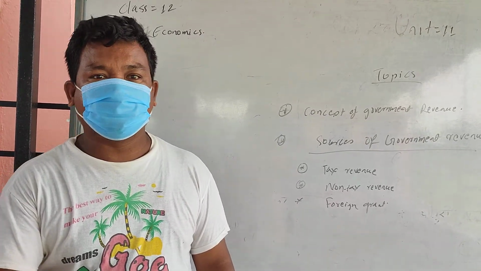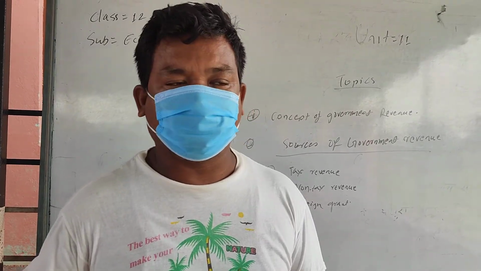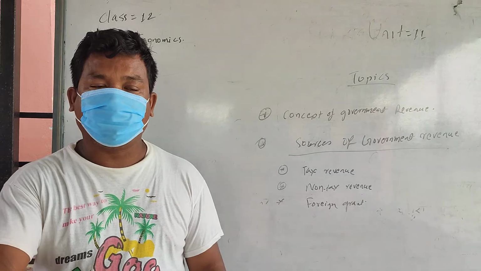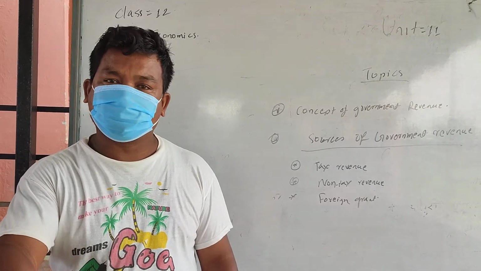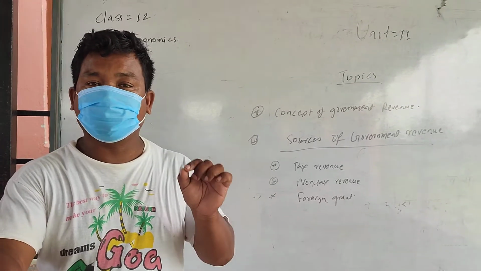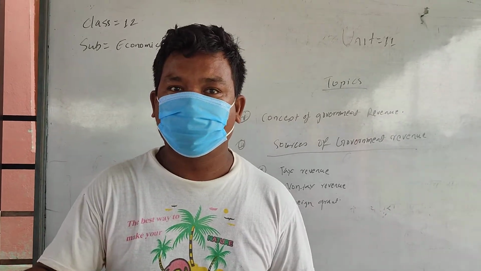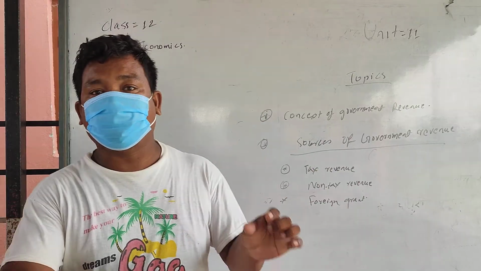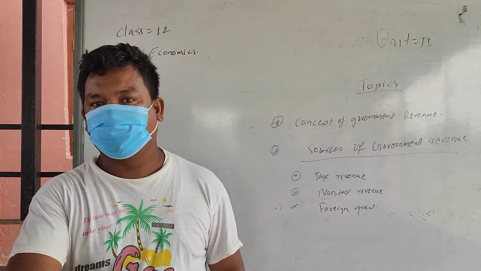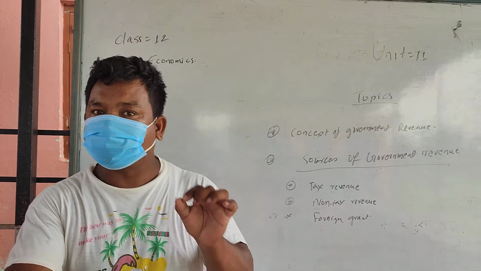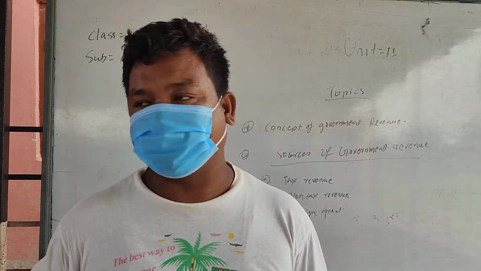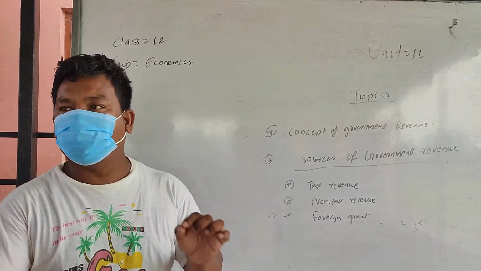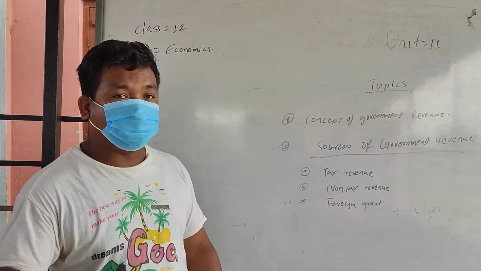Suppose when you buy a cigarette, there is some tax added inside the cigarette, but that tax is not paid directly by the smokers. Who will pay that tax? The cigarette factory will pay, but that tax will be added to the price of the cigarette. So when that tax amount is added to the price, the actual payers of that tax are the cigarette smokers or consumers. Such types of tax are called what? Indirect tax. This type of tax, which is compulsory and should be paid by the public to the government, is known as what? Tax revenue.